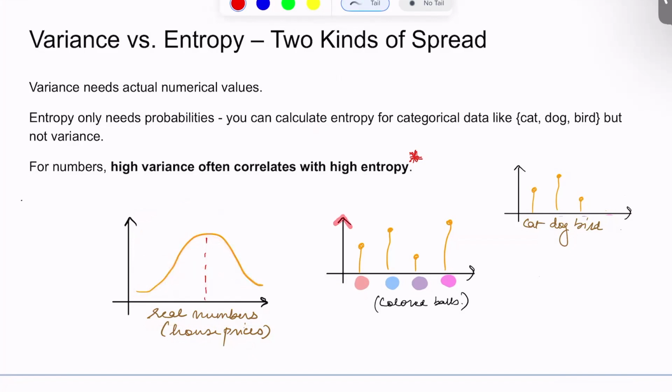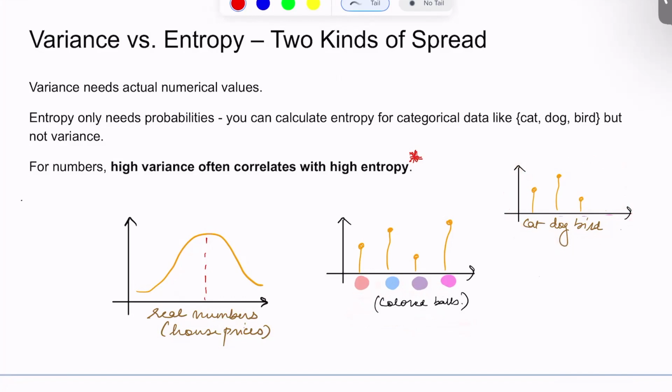On the other hand, if we have, let's say, a distribution of colored balls, with the probabilities looking something like this, or like the number of balls in a bag like this, we can calculate the entropy, but there is no mean by which we can calculate the variance here, because we're not dealing with numerical values. The same is the case with the distribution of, let's say, animals, cat, dog, and bird in a zoo. Again, we can calculate the entropy, but we might not be able to calculate the variance in this case.